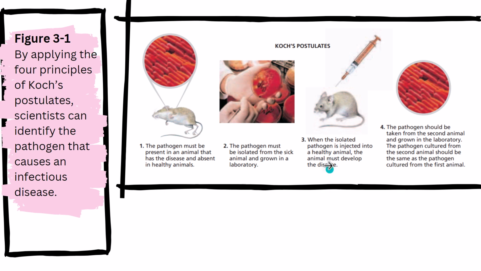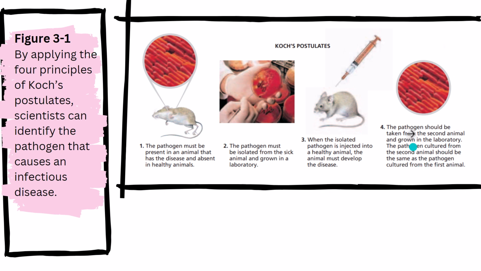And the third step: when the isolated pathogen is injected into a healthy animal, the animal must develop the disease. So when we have the isolated pathogen that we had from here, he takes a sample from this isolated pathogen and puts it here. He injects this pathogen into a healthy animal, and the animal must develop the disease. So this healthy animal must develop the same disease that was found in the first animal. For example, for Koch's experiment the disease was named anthrax, and this sample here is rod-shaped bacteria.